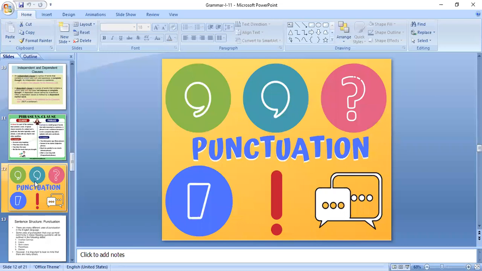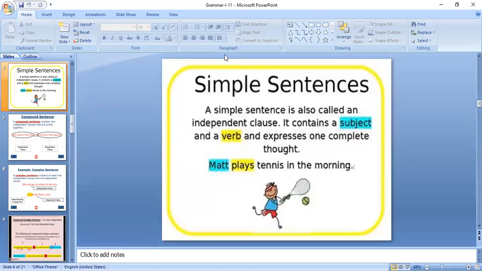What are those rules and regulations for using these punctuation marks, that we will discuss in the later class. Okay, fine. Have you understood? Students, have you understood the structure of a sentence?